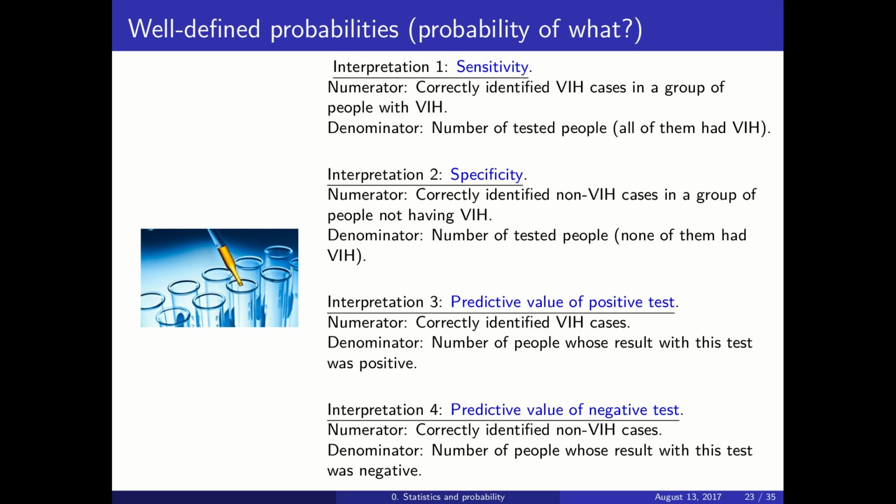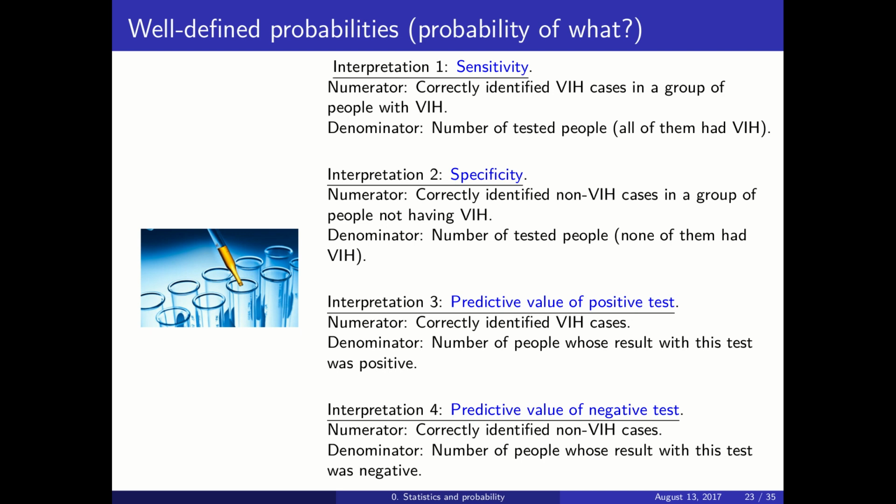So let's say that the denominator is the number of people whose result with this test was positive. So you give the test to a person. The test says that you have HIV. How many of these people are correctly identified because they really have HIV? And this would be another, it could also be 98%, and that would be the predictive value of a positive test.